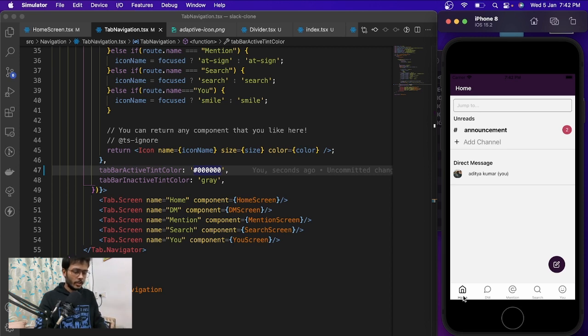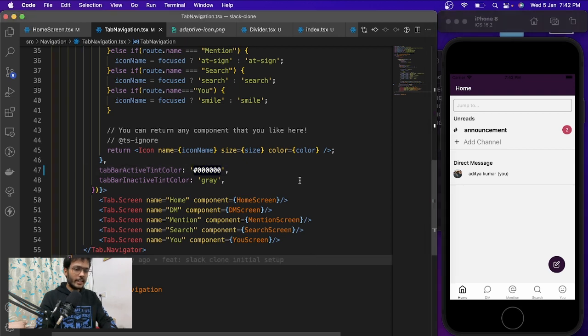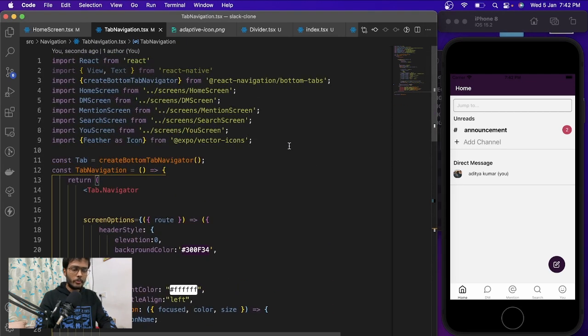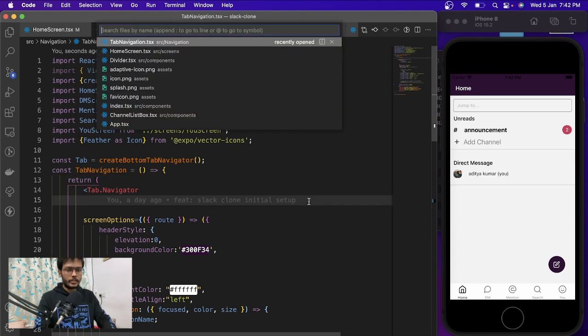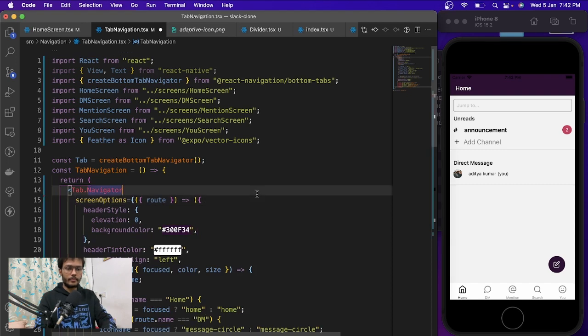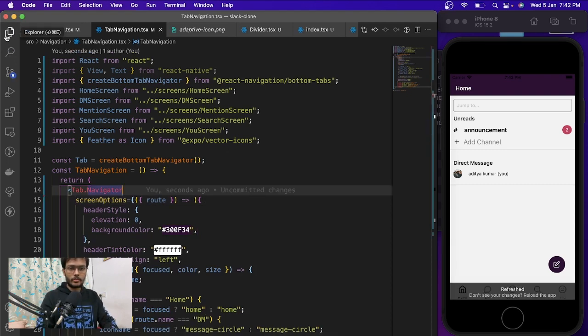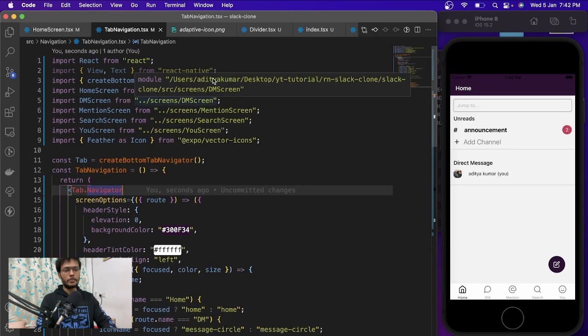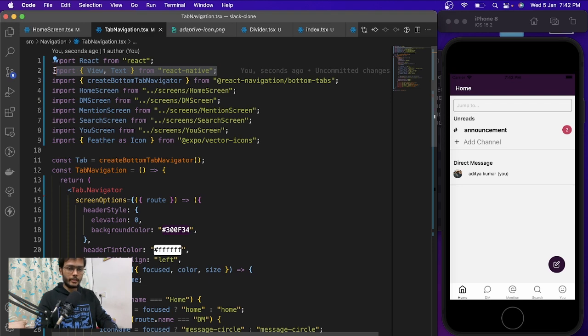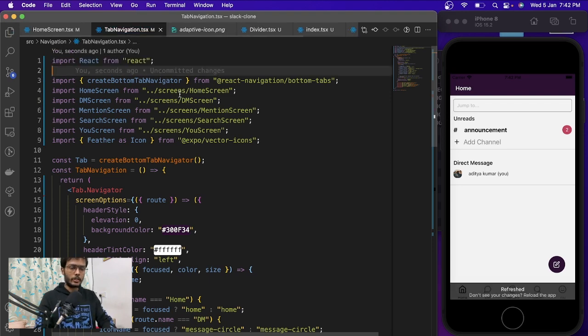It is not filling up. So I think we can live with it, and later on we might want to change it to something else. And let's just format this. I seriously need to add a formatter like Prettier or anything. I have installed Prettier, but I haven't enabled it in this workspace.